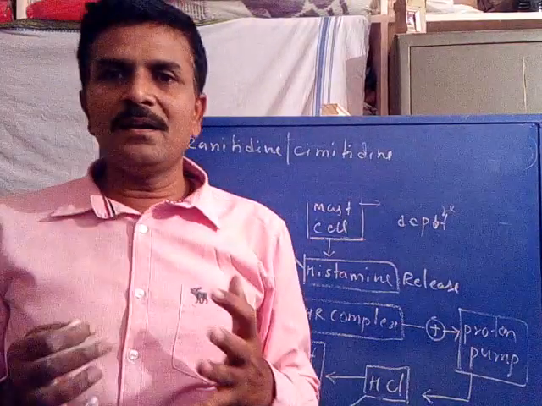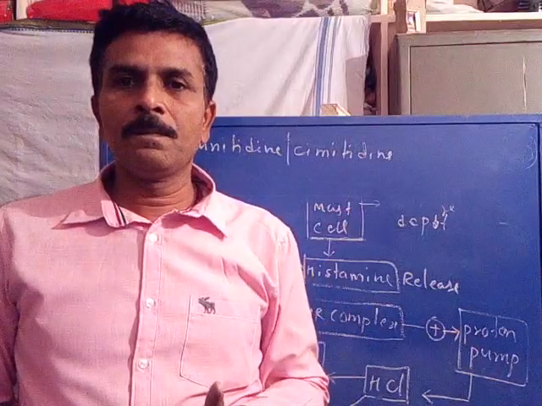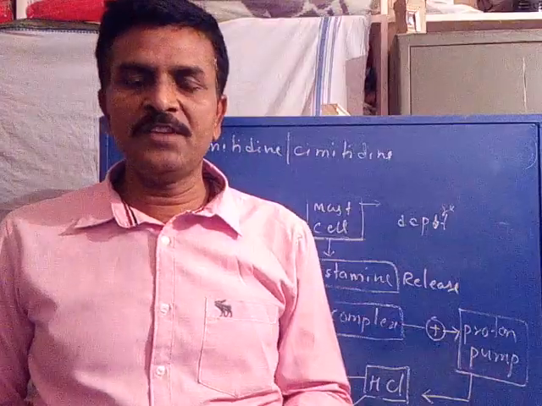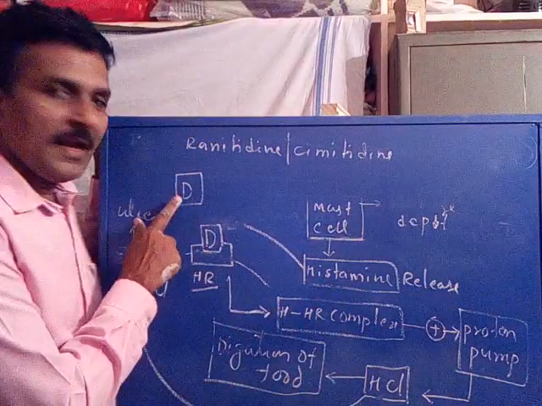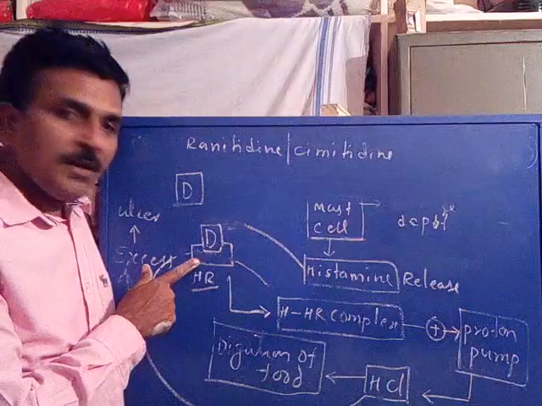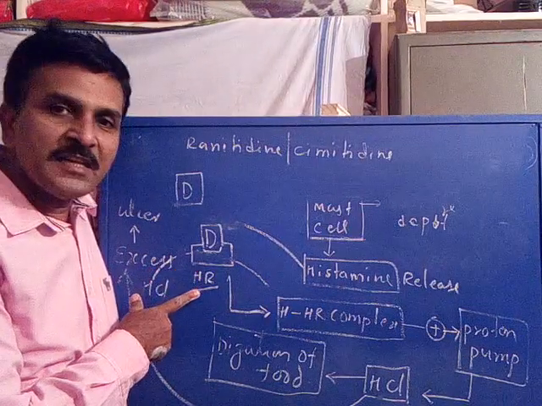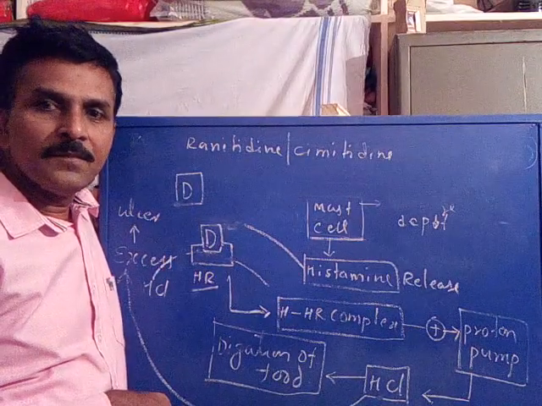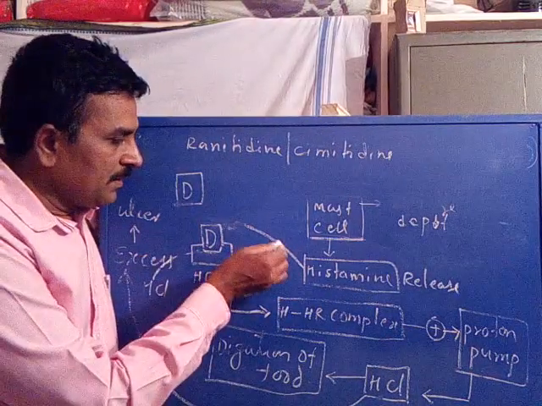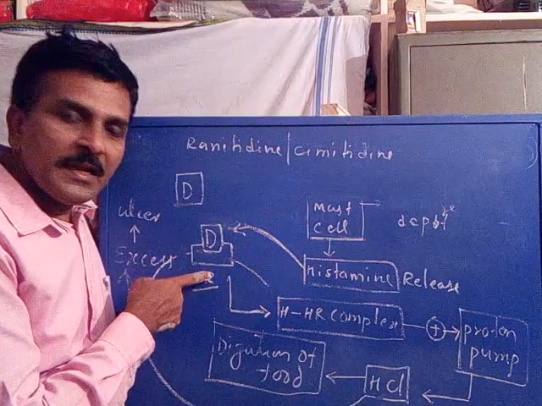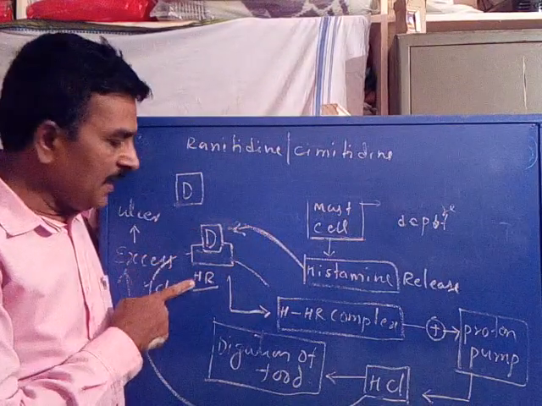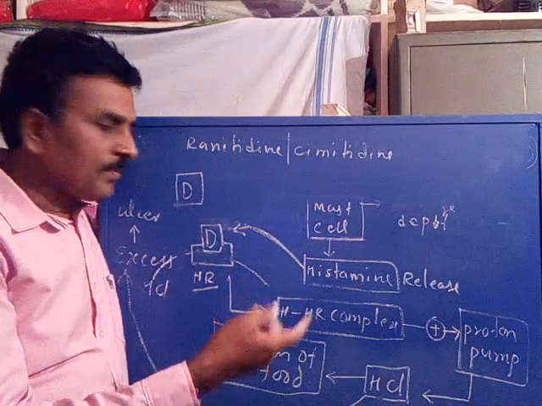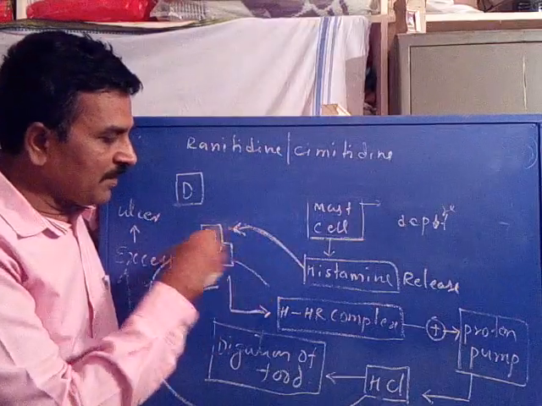Now when anti-ulcer drugs are administered, they first undergo pharmacokinetic action, after that pharmacodynamic action. Antihistaminic drugs are capable of binding with the histamine receptor to block the receptor site. This binding of the anti-ulcer drug with the histamine receptor present in the gastric mucosa prevents the access of histamine.